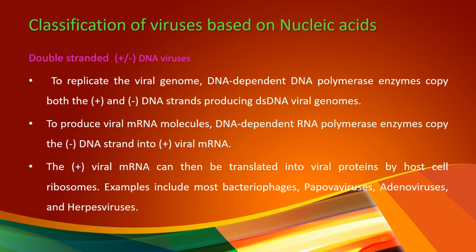To produce viral mRNA molecules, DNA-dependent RNA polymerase enzymes copy the negative strand into positive viral mRNA. The positive viral mRNA can then be translated into viral proteins by host cell ribosomes. Examples include most bacteriophages, papillomaviruses, adenoviruses and herpes viruses.